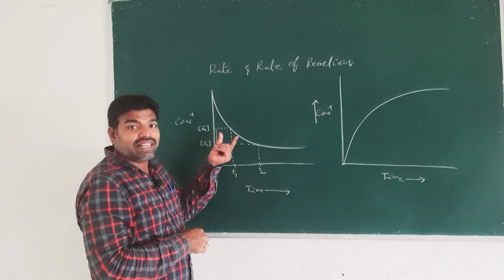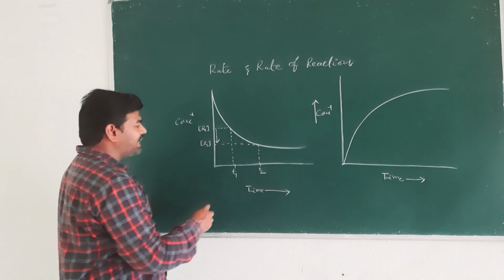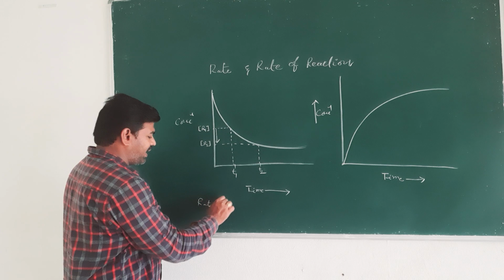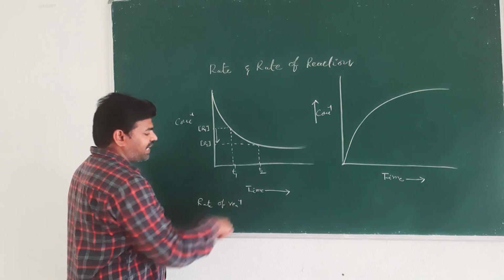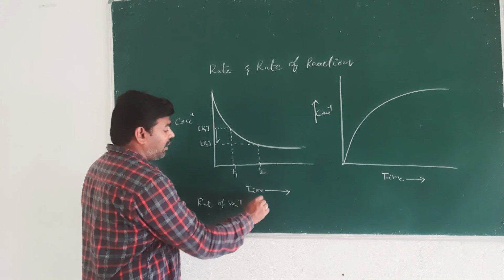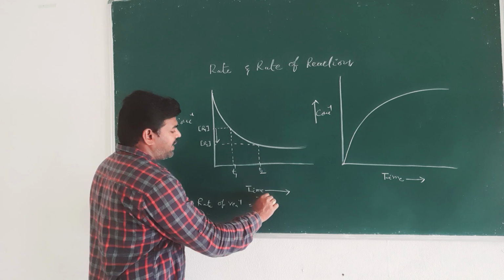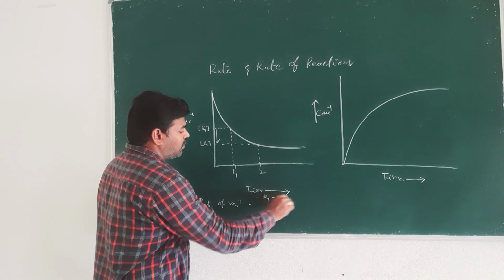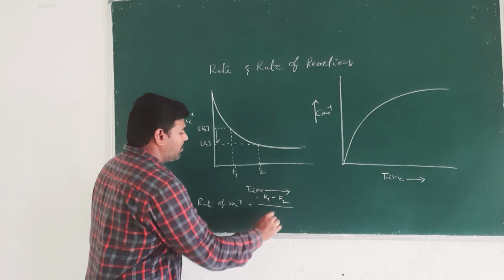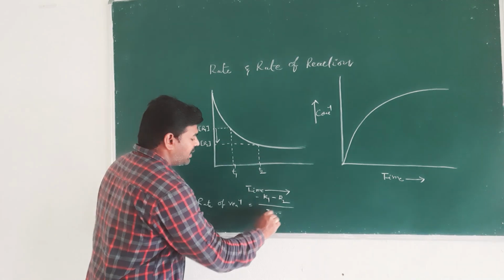When we write the rate of reaction, the concentration change is R2 minus R1 or R1 minus R2, divided by delta T, or T2 minus T1.